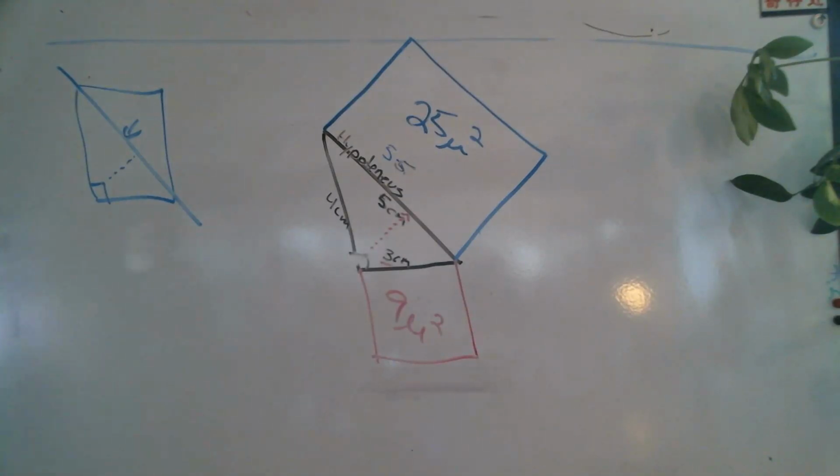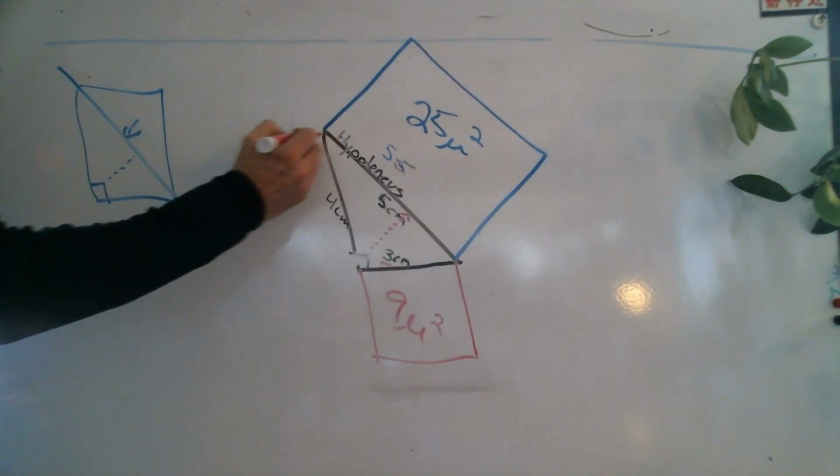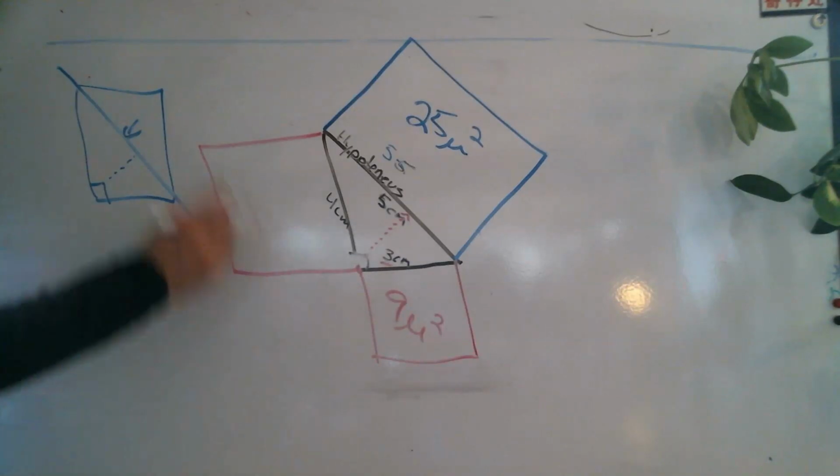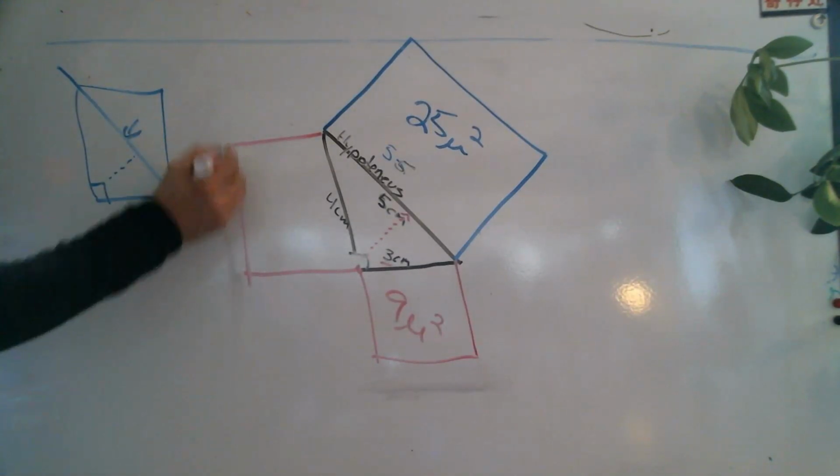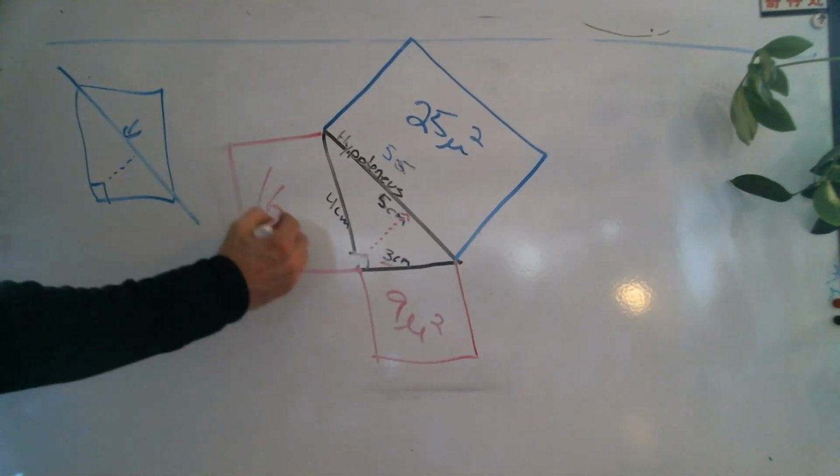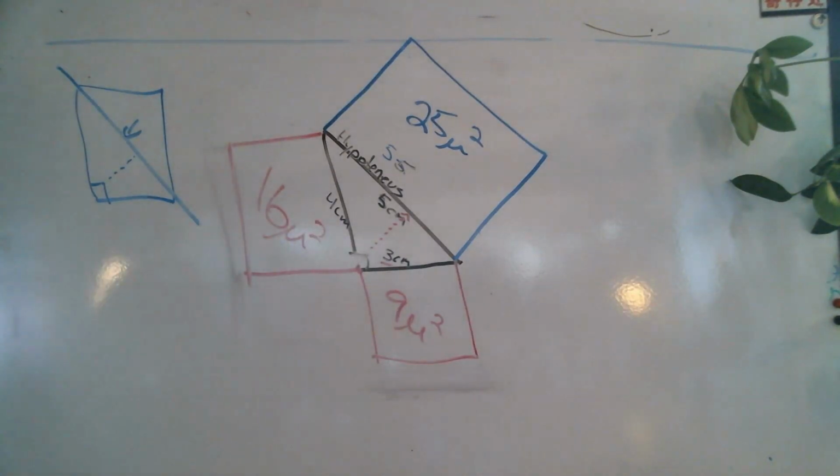Yep. What the triangle is. Oh, no, not quite. What is the square of the leg that's 4 centimeters? This is 16 units squared. Okay. Is there anything I've done there that you're like, how did he get that number?